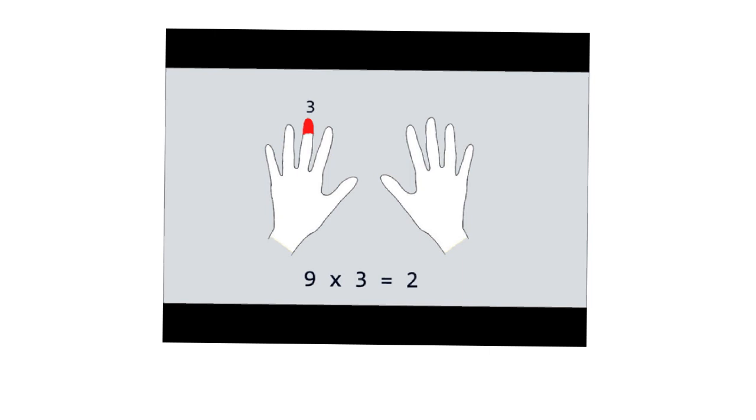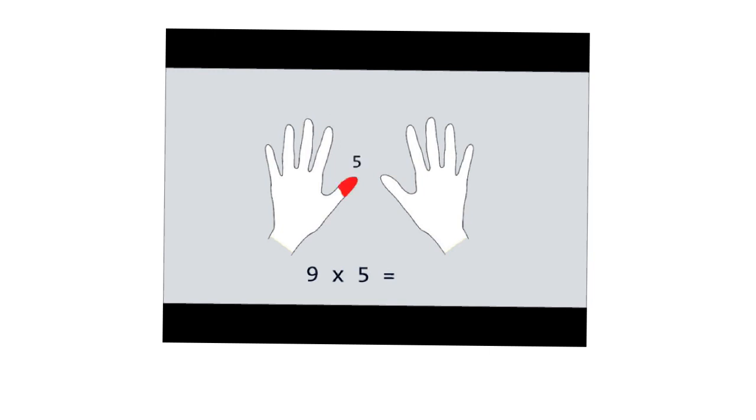Now we will count how many fingers are to the right of 3. There are 7, so we put a 7 in the ones place. So our final answer is 27. It's that simple. Let's do another example. Let's find 9 times 5 using only our fingers. We start with our left pinky again and count across to our fifth finger. 1, 2, 3, 4, 5.